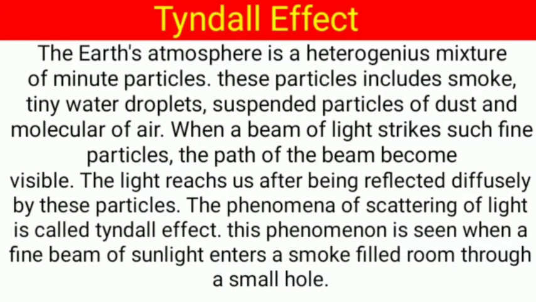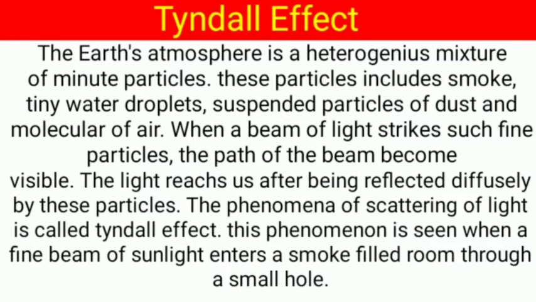Now our next topic is the Tyndall effect. We already know what the Tyndall effect is from the previous class. The earth's atmosphere is a heterogeneous mixture of minute particles. These particles include smoke, tiny water droplets, suspended particles of dust and molecules of air. When a light beam strikes such fine particles, the path of the beam becomes visible.